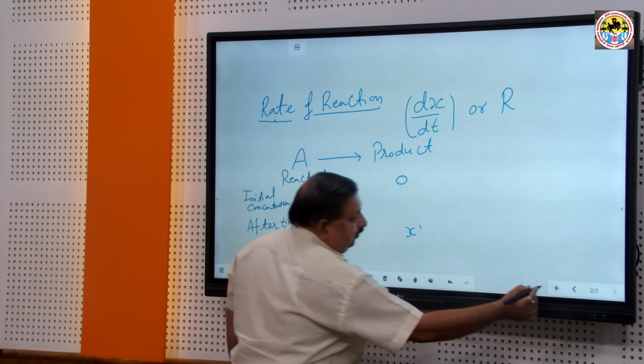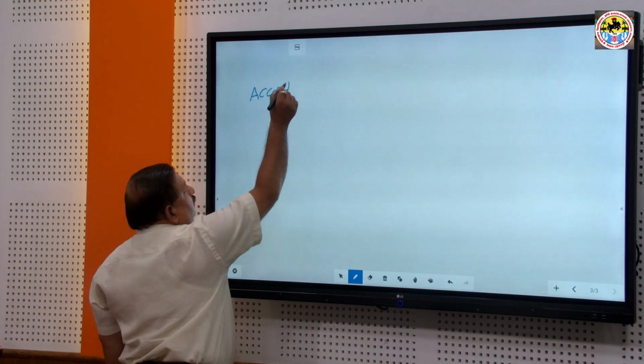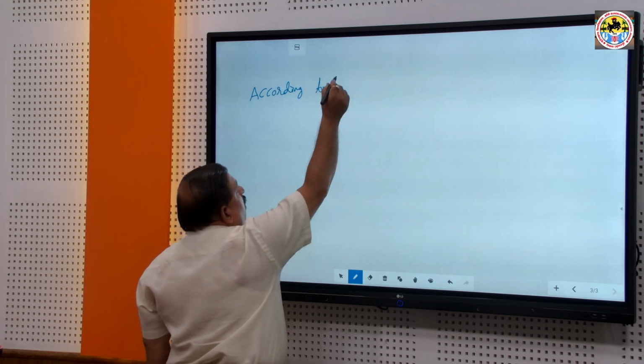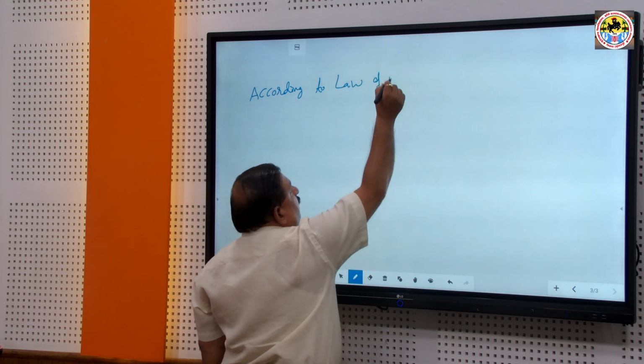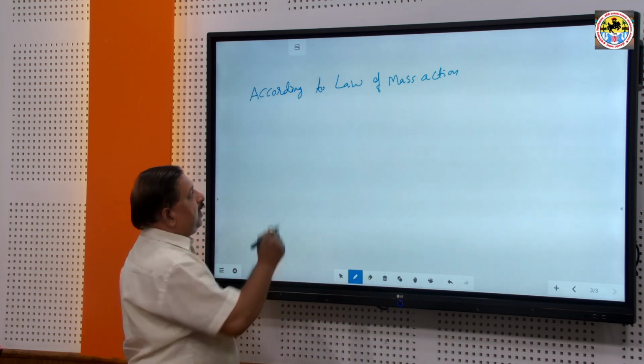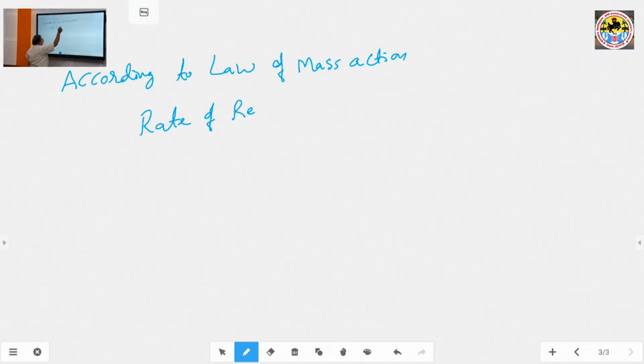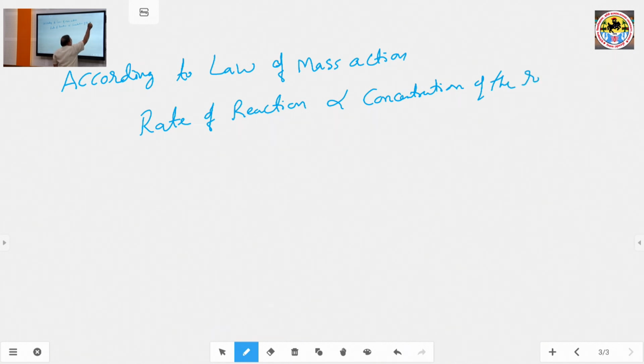Okay. According to the law of mass action, rate of reaction is directly proportional to the concentration of the reactant.